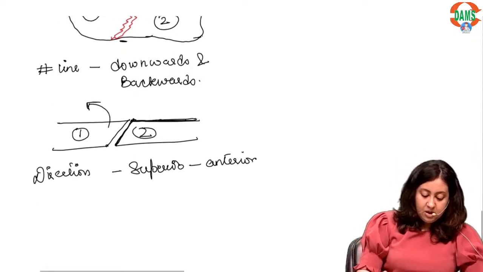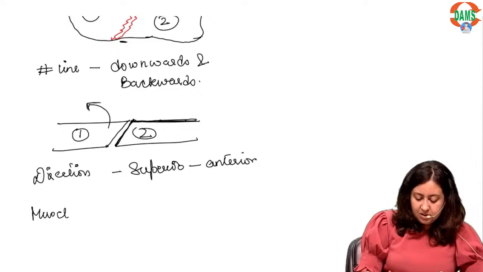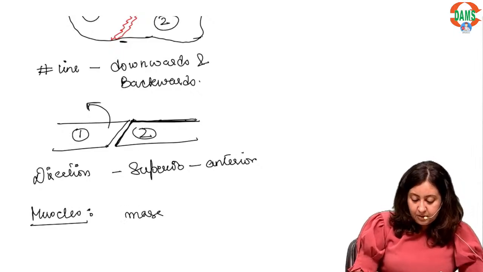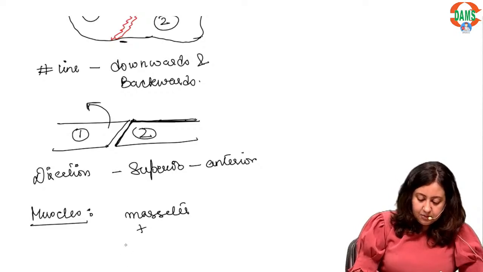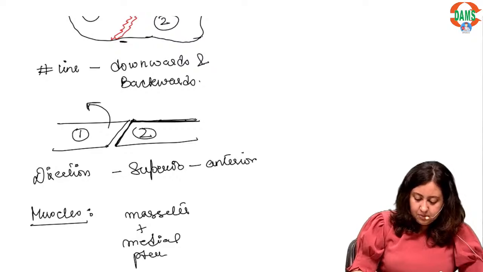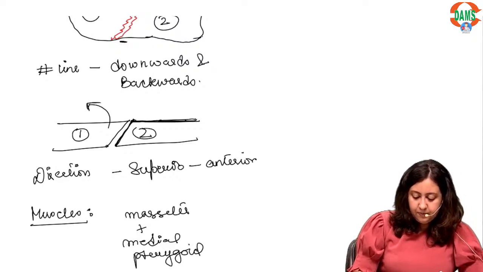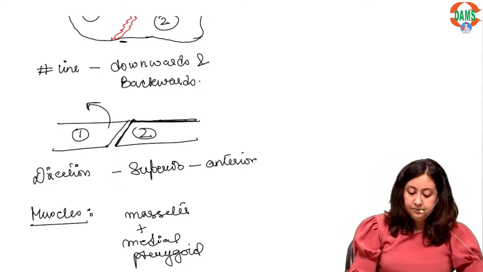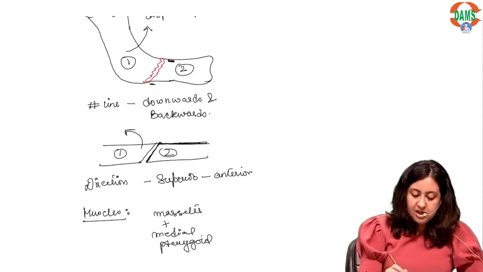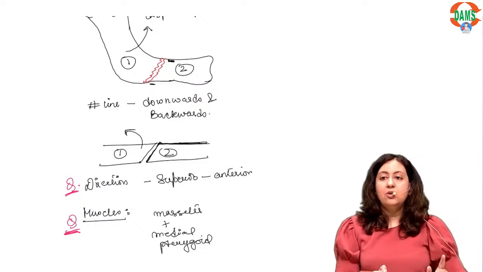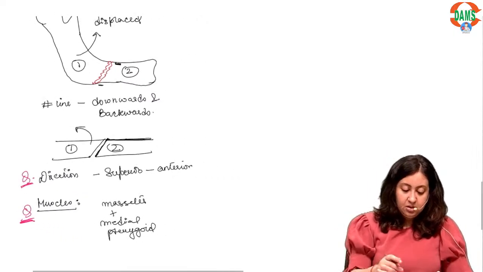Alright, and the muscles responsible, this is the important point, the muscles responsible are masseter and medial pterygoid. Okay, so these are your questions. What is the direction of displacement and which muscles cause displacement? These are your important questions.